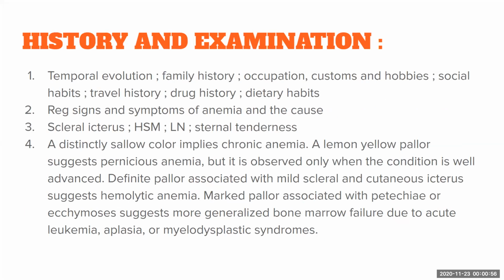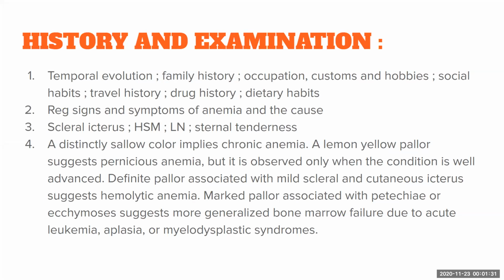Coming to history and examination, as we all know, history and examination take the upper hand before interpreting any investigation. First, we should ask about the temporal evolution, that is the onset and duration, whether he had any history of trauma, and family history is important. Occupation, customs and habits, hobbies, travel history, drug history, dietary habits. Dietary habits are very important because iron deficiency anemia is the most common anemia in developing countries, including India.